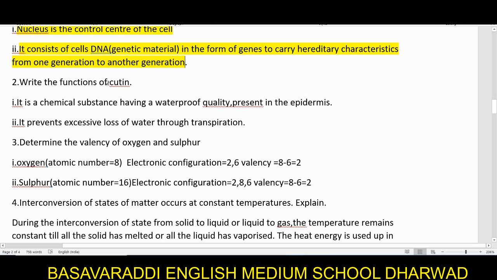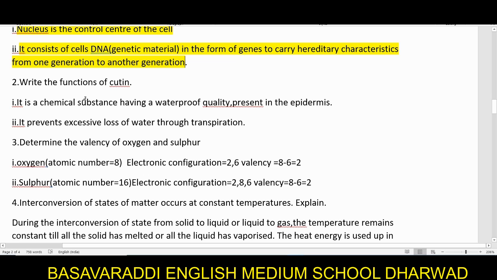This particular cutin is a very thin layer which is found on the leaves. It acts as a very thin layer present just above the epidermis. So what is the function of this cutin? Why is it required by the plants? It is a chemical substance having waterproof quality present in the epidermis. So what is this cutin?